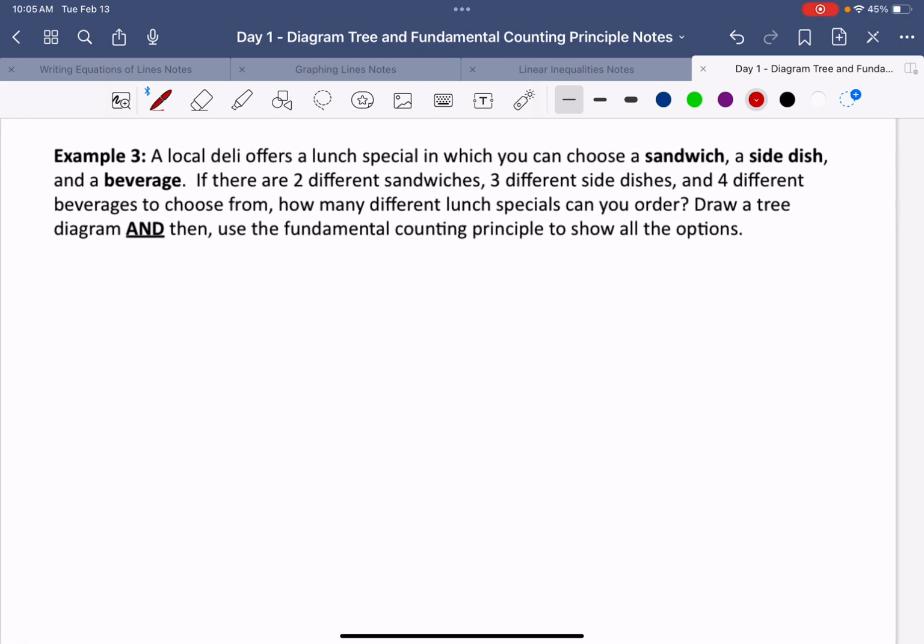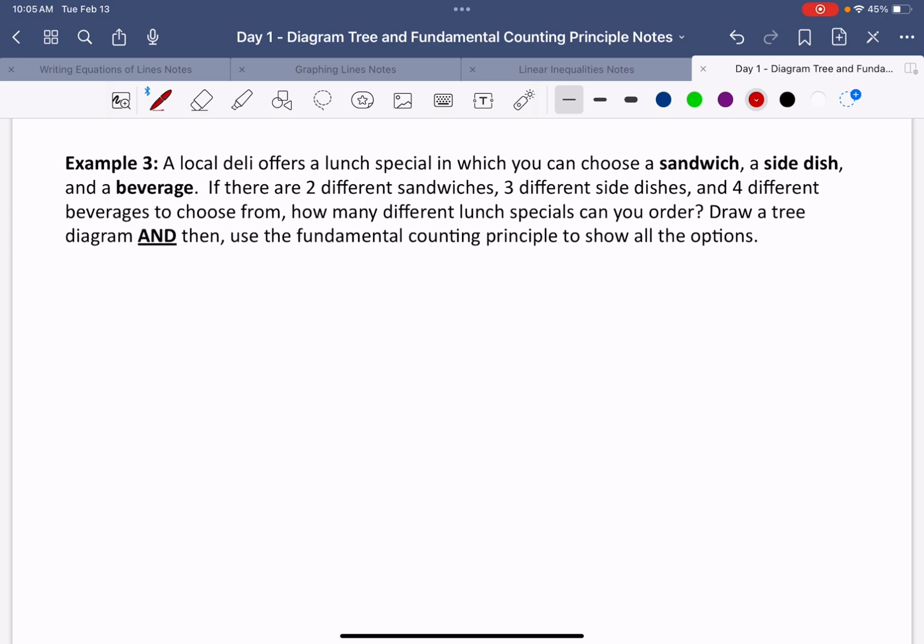All right, so in example, it says example number 3. Yes, a local deli offers a lunch special in which you can choose a sandwich, a side dish, and a beverage. Now, I want you to know the sandwich is one event, a side dish is another event, and a beverage is another event, right? So we have a whole meal here. And when you're doing this, you need to make sure that you're reading it very carefully.